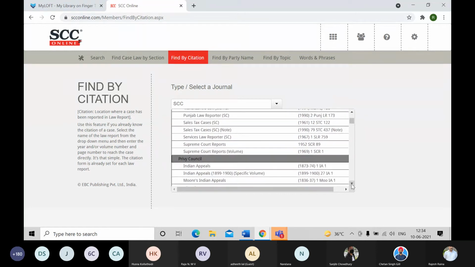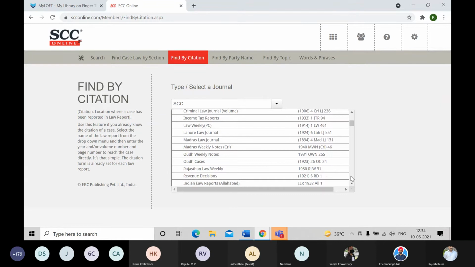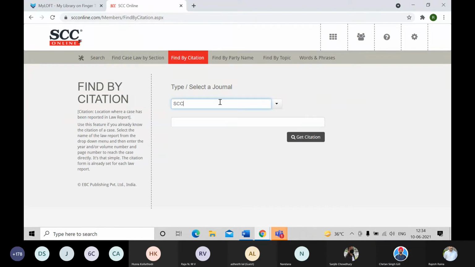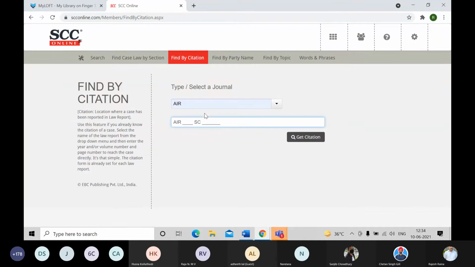But apart from that, where we don't have a tie-up, we have also kept those citations over here for your searching purpose. So see, we don't have a tie-up with AIR, but if I have a citation of AIR, can I search it here? Yes, you can. Just type the name of the publisher over here, then select among the list, enter the year and page number. Let me select and click on get citation.